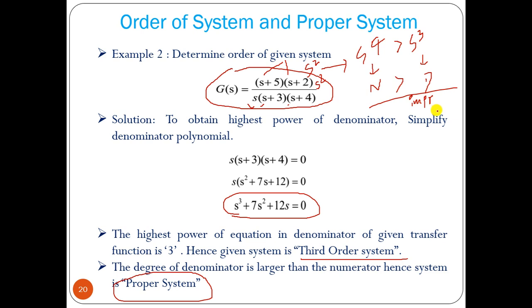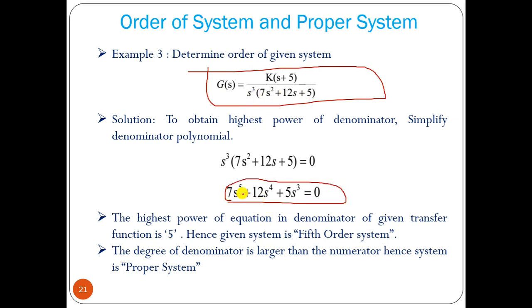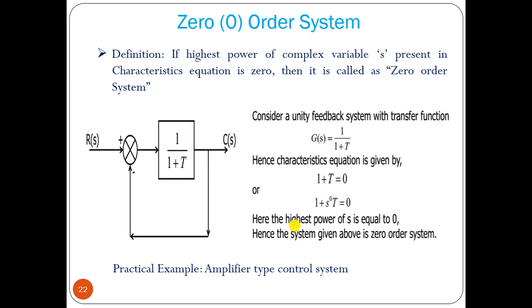If the highest power of s of the numerator polynomial of a transfer function is higher than the denominator polynomial, then it is called an improper system. Otherwise it is called a proper system. Now another example. s cube into square s7 s square, so it will be s to the power 5 after multiplication. So it is a fifth order system and a proper system because the numerator has power of 1 only.